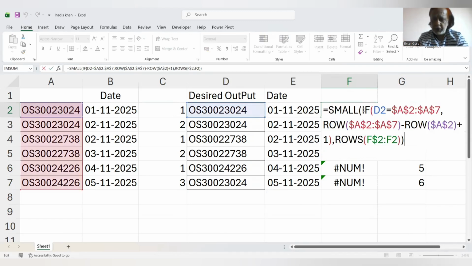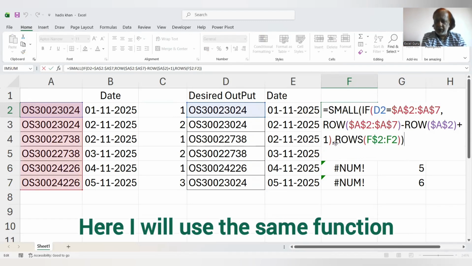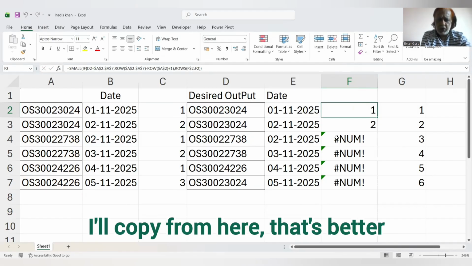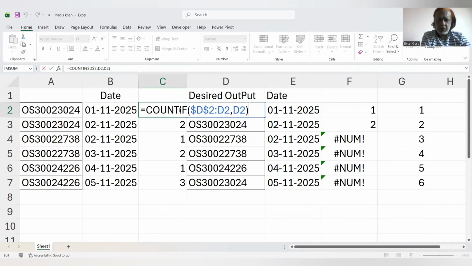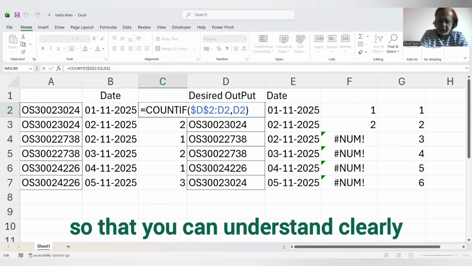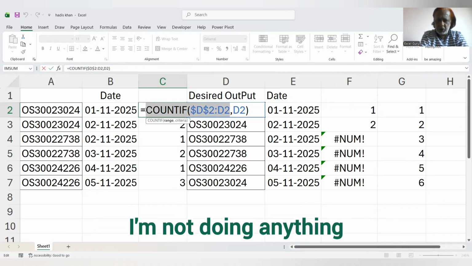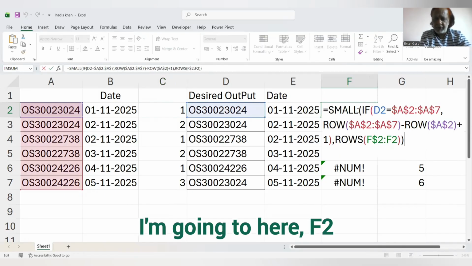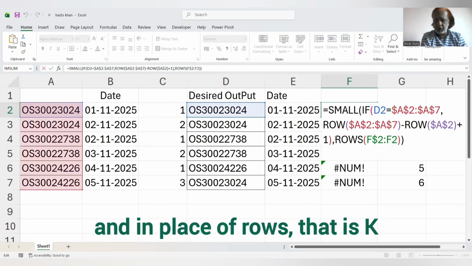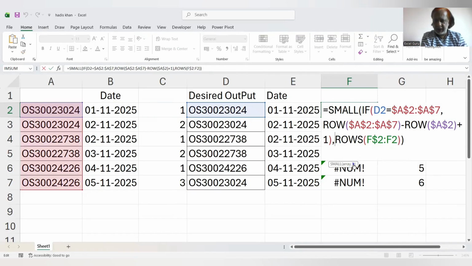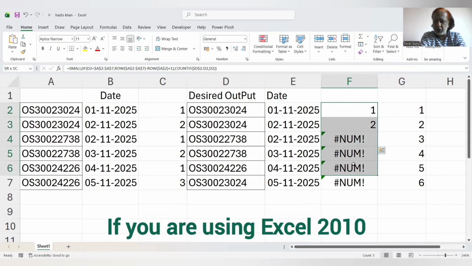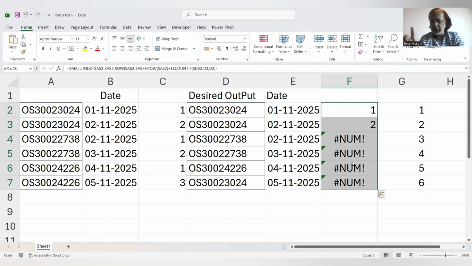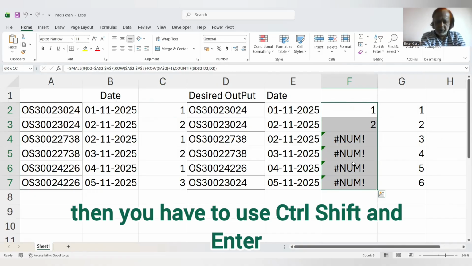F2. So here I will use the same function. I'll copy from here, that's better, so that you can understand clearly. I'm not doing anything, just copying from here, Escape, and going to here, F2, and in place of ROWS, that is K, I will paste this one. That's it. Enter. It's an array function. If you are using Excel 2010, then you have to use Control Shift and Enter.